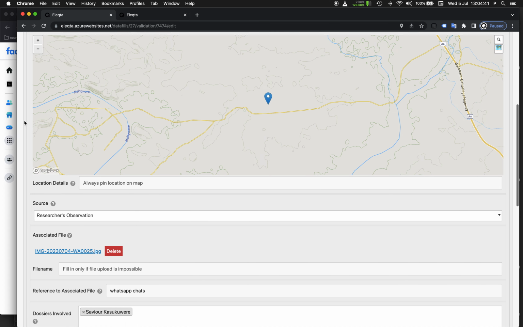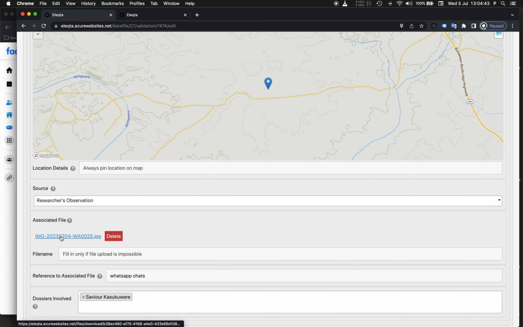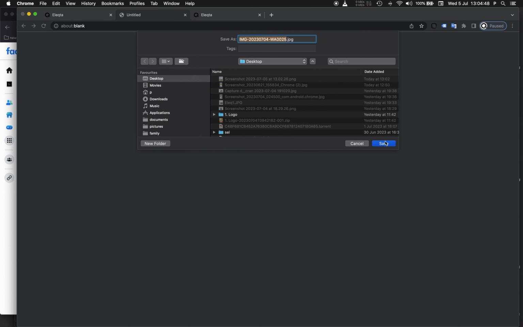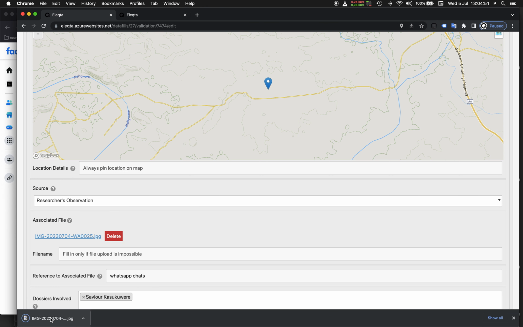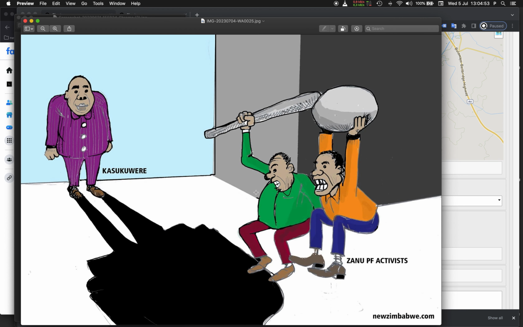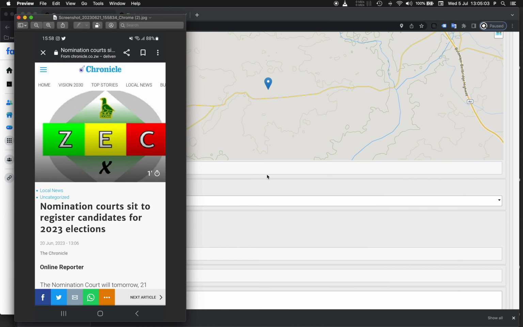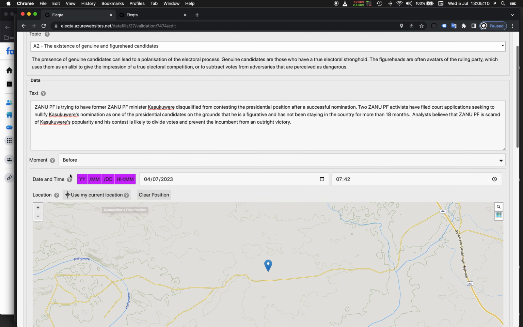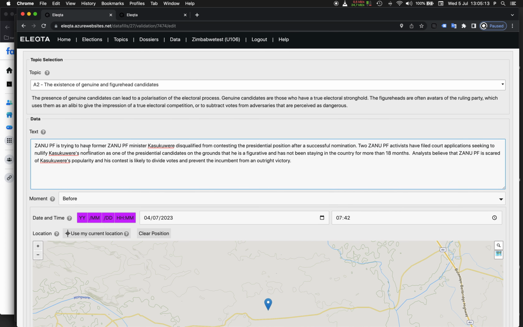All right. So this is an observation according to how the source field was filled in. Let me just see exactly. All right. This is a cartoon. I think it's not entirely correct to consider this as an observation by the researcher, unless there is a more specific description on how this is an observation done by the researcher.